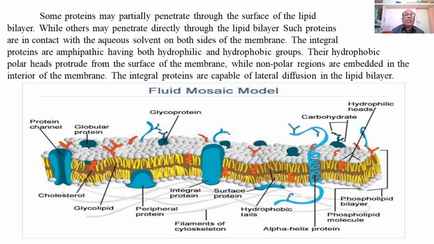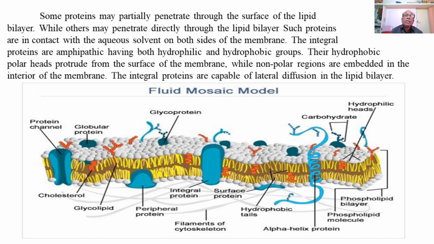The integral proteins are amphipathic. The integral proteins which pass through the entire thickness of the plasma membrane are amphipathic, having both hydrophilic and hydrophobic groups. Their hydrophilic polar heads protrude out from the surface of the plasma membrane, while the non-polar regions are embedded in the interior of the plasma membrane.